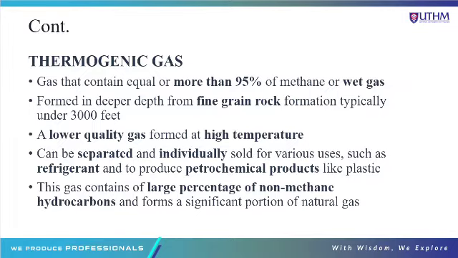Thermogenic gas can also be separated and individually sold for various uses such as refrigerant and to produce petrochemical products like plastic. So usually plastic is produced from the thermogenic type of natural gas. This gas contains a large percentage of non-methane hydrocarbons and forms a significant portion of natural gas.